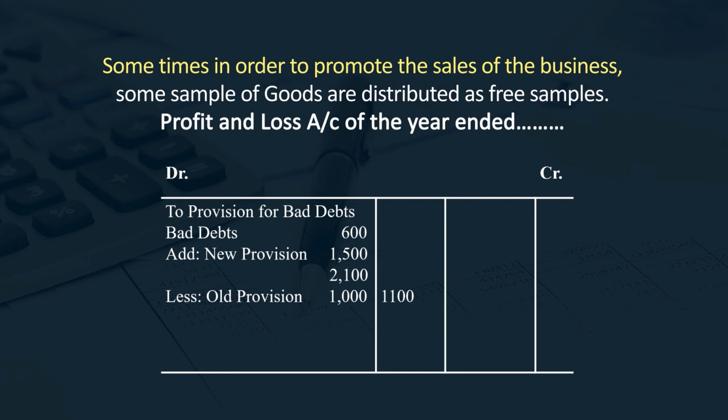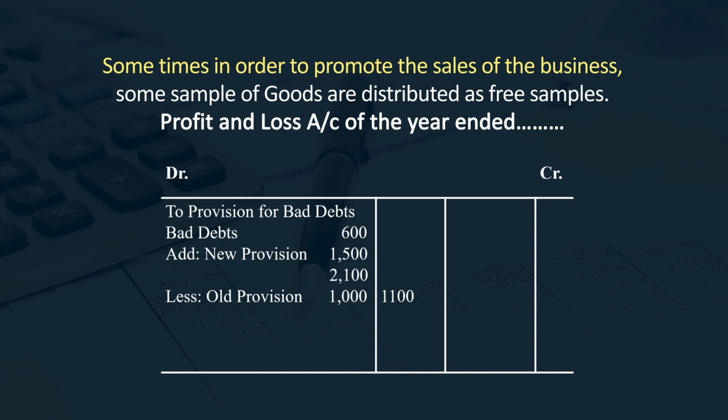So the fresh bad debts of rupees 600 will be met from rupees 1000, and the net amount is rupees 400. It means the surplus of old provision is 400. The provision required at the end of the year is 1500, less the surplus of old provision, 400, so the amount to be debited to the profit and loss account is 1100.